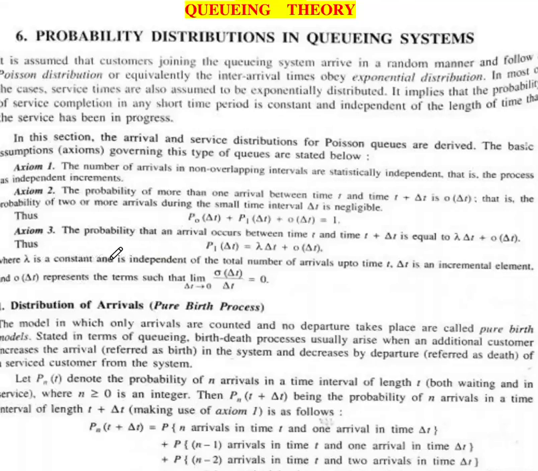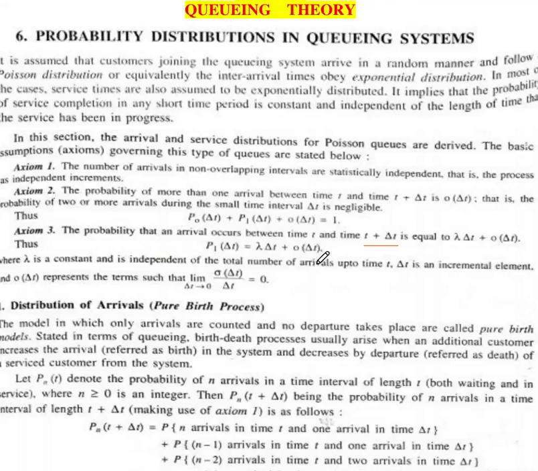The third axiom: the probability that an arrival occurs between time t and time t plus delta t, where t plus delta t is an increment in time, is equal to lambda delta t plus order of delta t. That is, P1 of delta t equals lambda delta t plus order of delta t. From axioms 2 and 3, here lambda is a constant, independent of the total number of arrivals up to time t.